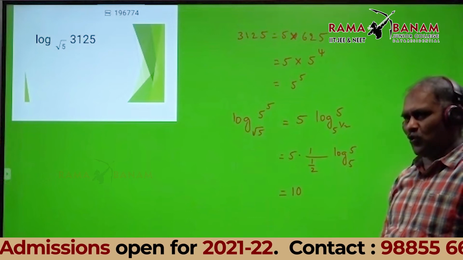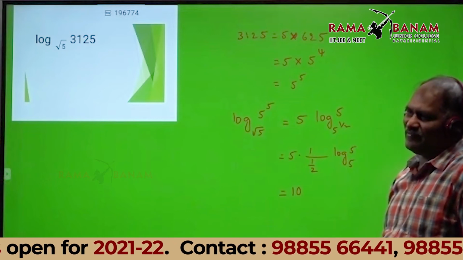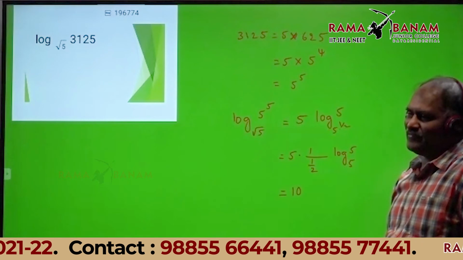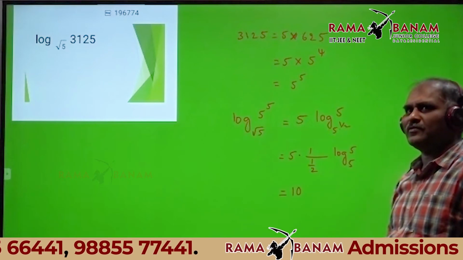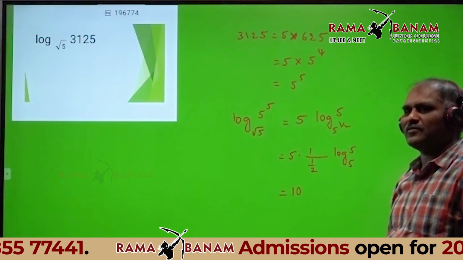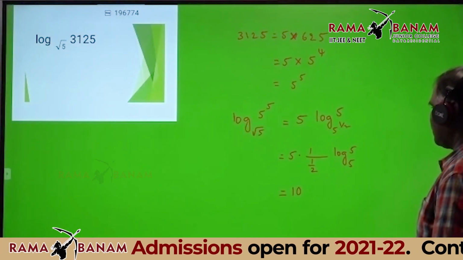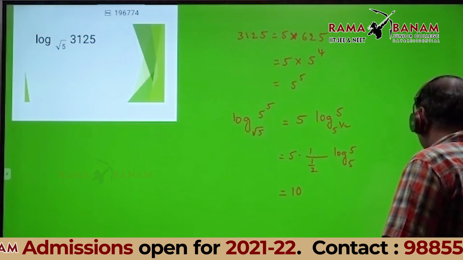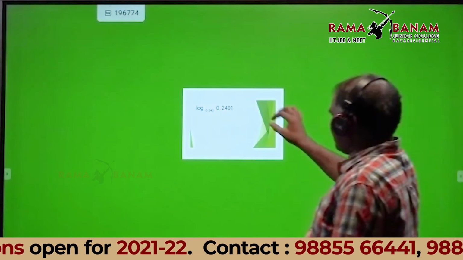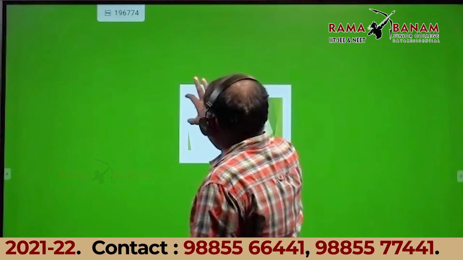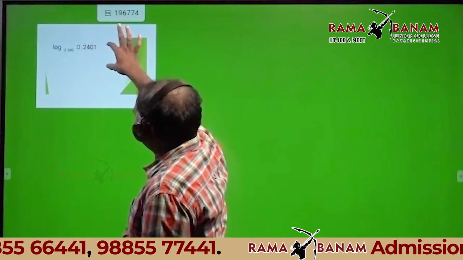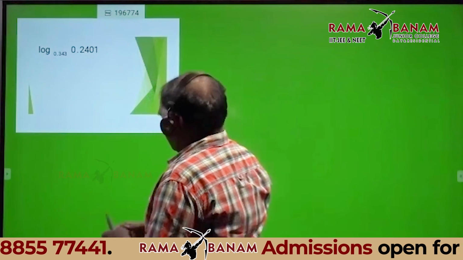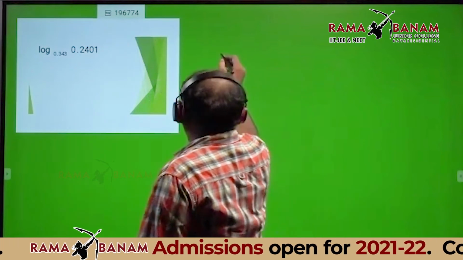Similar question, one more question. Have you completed this one? Yes, sir. Okay. Here, small question. Try this question. What is the question?